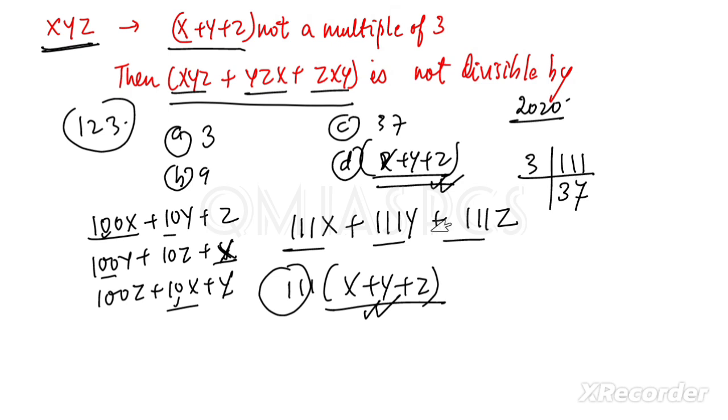By looking at it I know it is divisible by 3, but for 37 we have to do prime factorization. So from this we can say this is divisible by this number, by this number, and by this number, but not by 9.